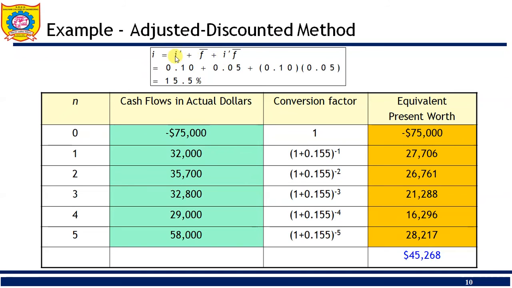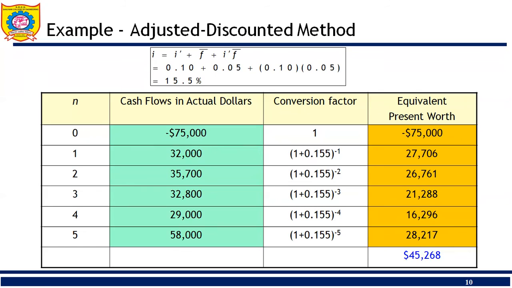Here you apply the formula to calculate the value of i, the market interest rate. The market interest rate is calculated using i equals i dash plus f bar plus i dash times f bar. Here we calculated the market interest rate as 15.5%.